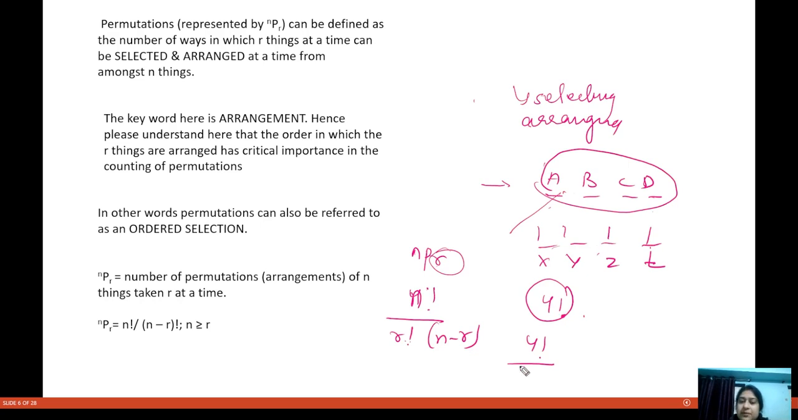So we have to put them in four places, so r is 4. Factorial 4, and what is n minus r? 4 minus 4, so that will be 0. So you will have factorial 4 and factorial 0.